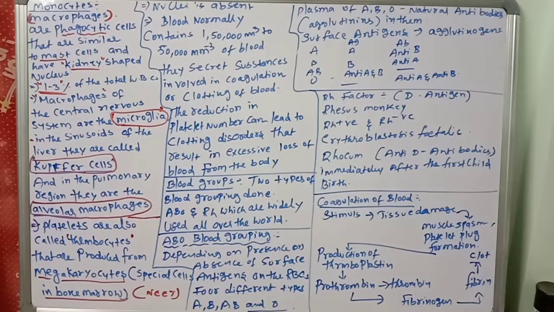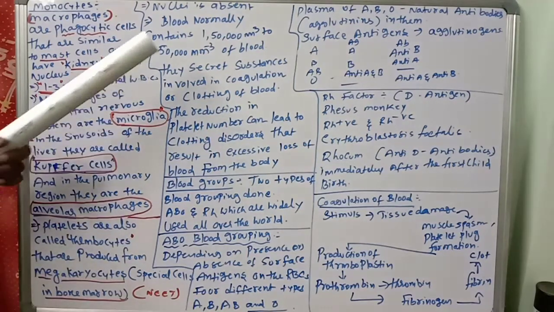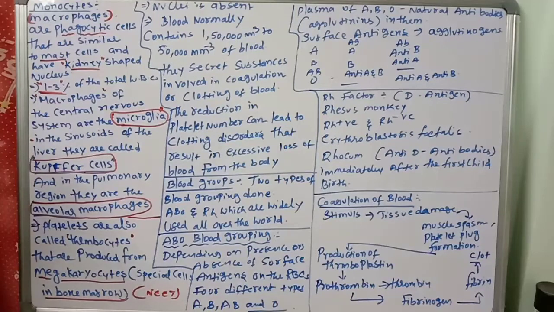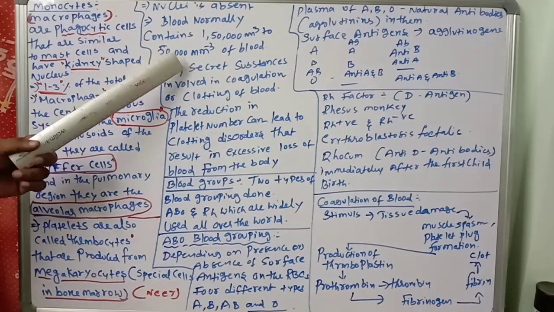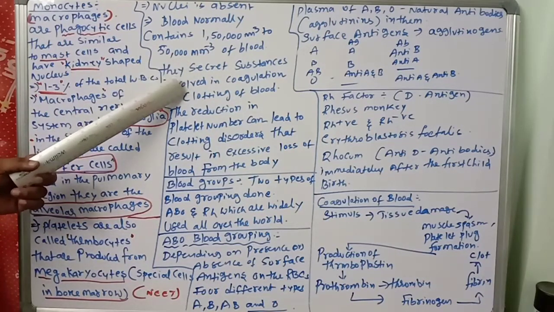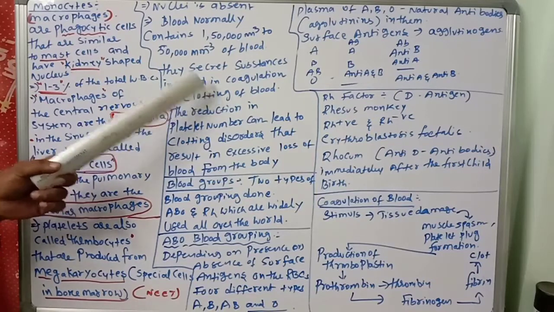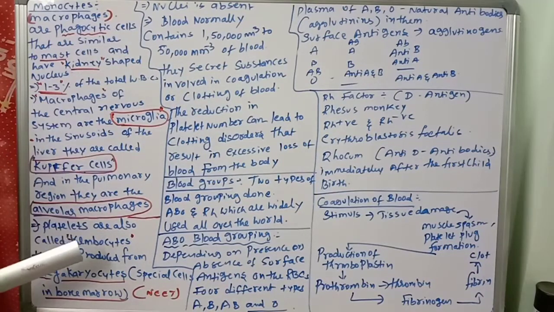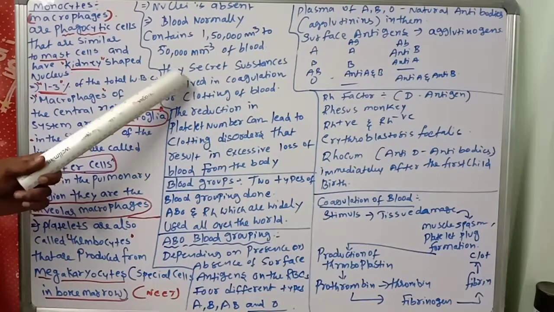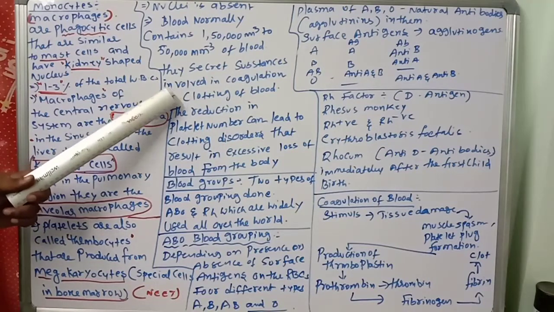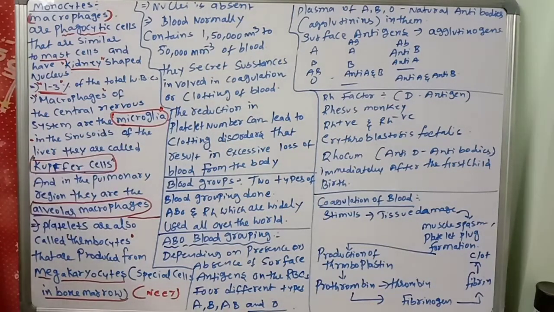Blood normally consists of 1,50,000 to 3,50,000 platelets per cubic millimeter of blood. They secrete substances involved in the coagulation or clotting of blood. So these platelets secrete some substances involved in the coagulation or clotting of the blood.